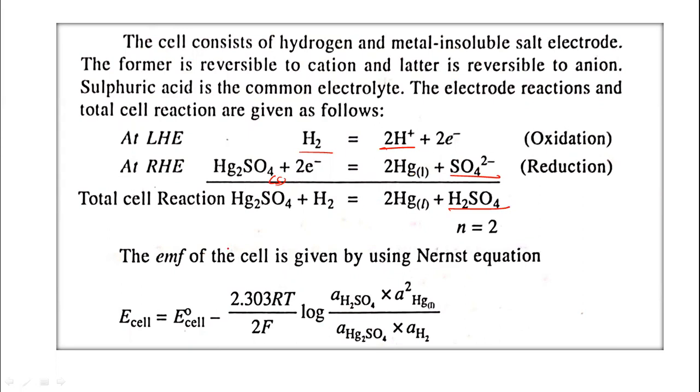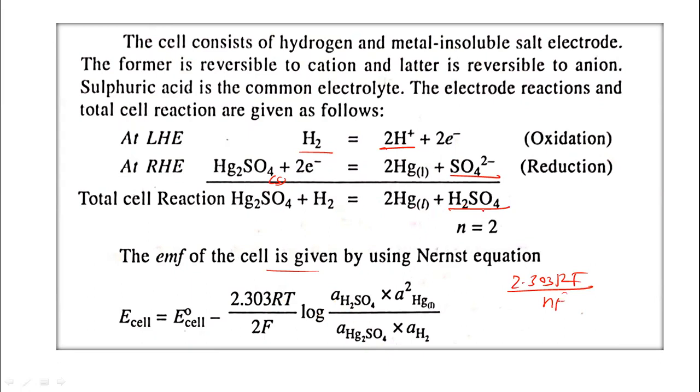Now we can apply the Nernst equation to this net cell reaction. So the EMF of the cell is equal to standard EMF of cell minus 2.303 RT upon nF, where n is the number of electrons released, n equal to 2 here, log of activity of the product divided by activity of the reactant.